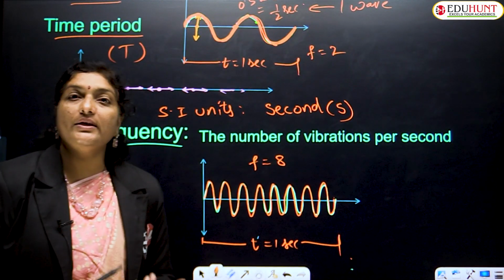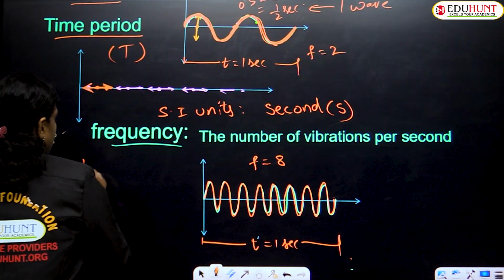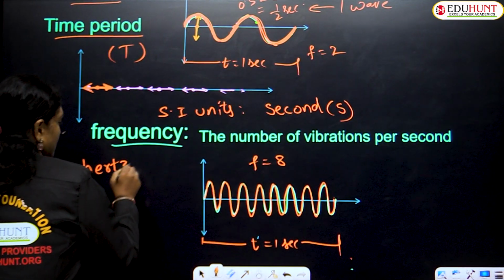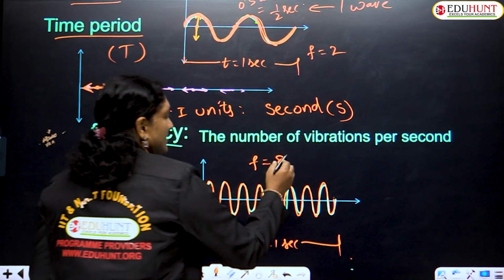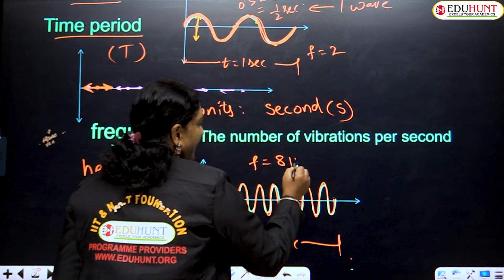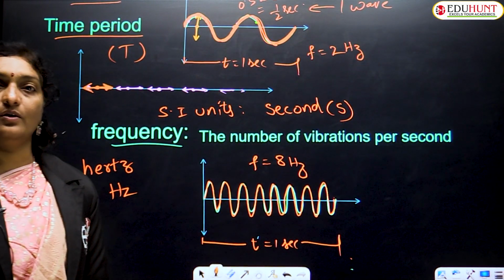But what are the units of frequency? The SI unit of frequency is hertz, symbolically written as Hz. So what is the frequency of this wave, children? 8 hertz, and here 2 hertz. The SI unit of frequency is hertz.